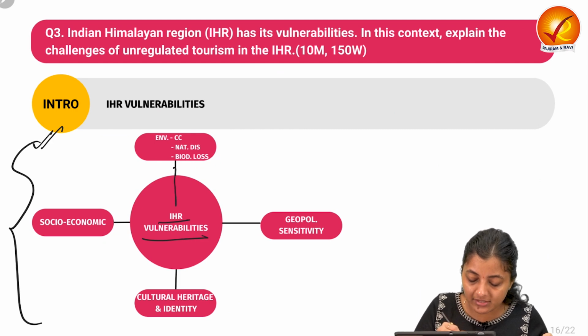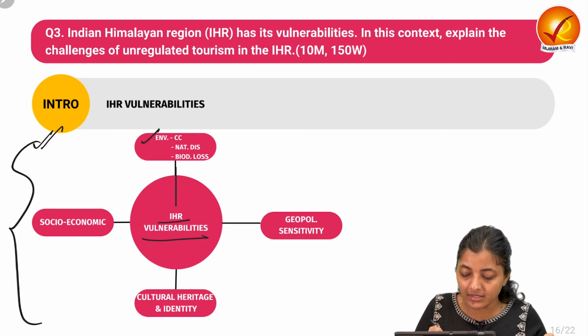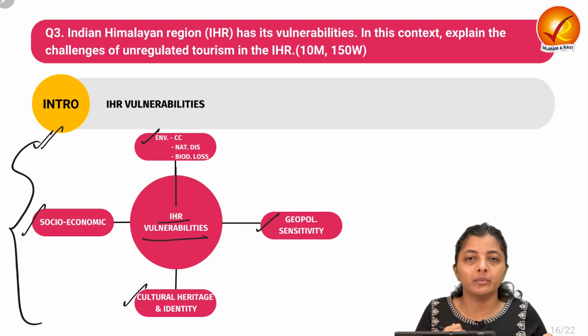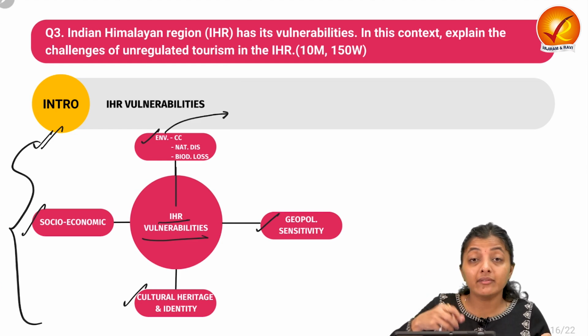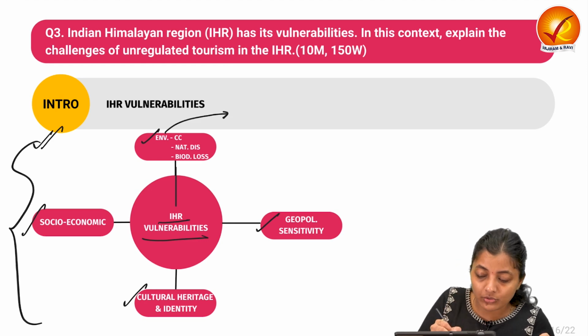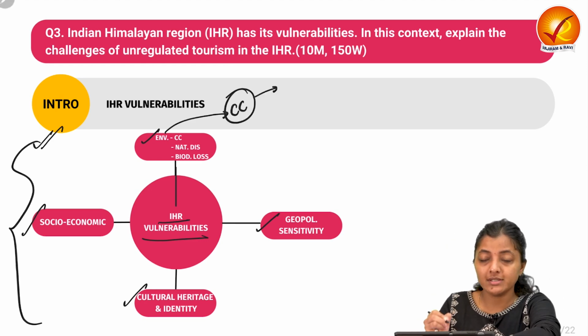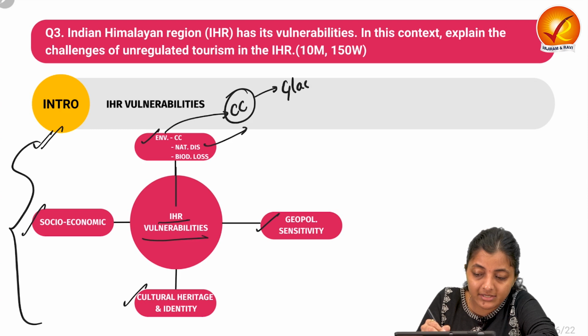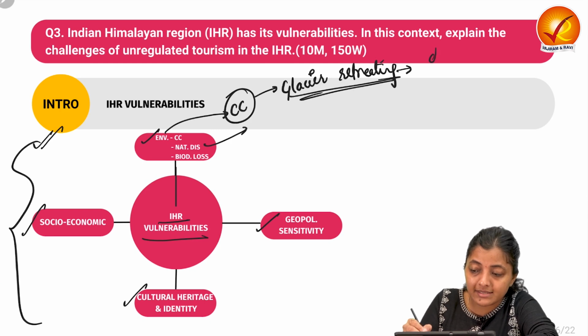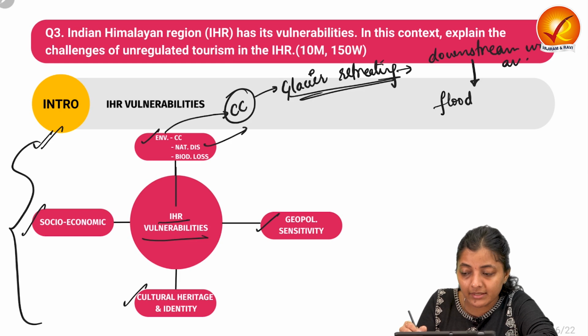You can divide IHR vulnerabilities into multiple factors like environmental, geopolitical, cultural and socio-economic. Further, you can divide environmental factors into what the environmental vulnerabilities in this IHR are. Climate change poses huge vulnerabilities in this region. Due to climate change, glaciers are retreating, and this decides the downstream water availability. It means they are responsible for floods and droughts also.